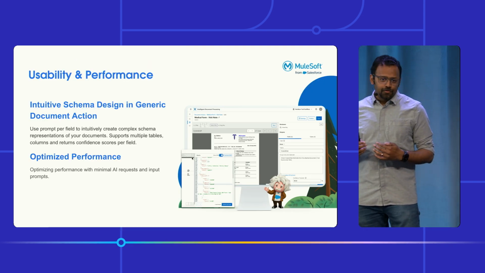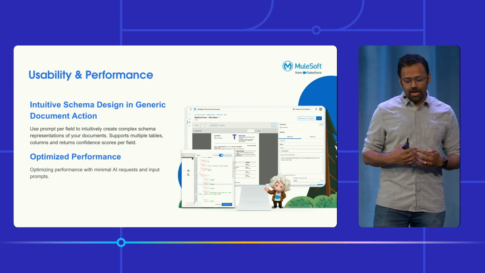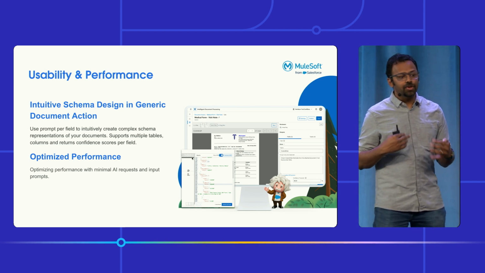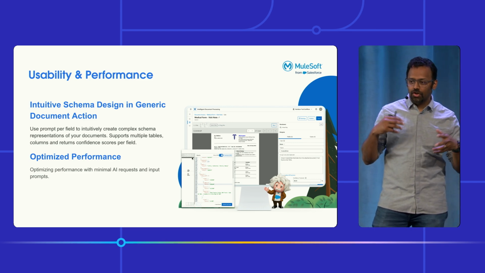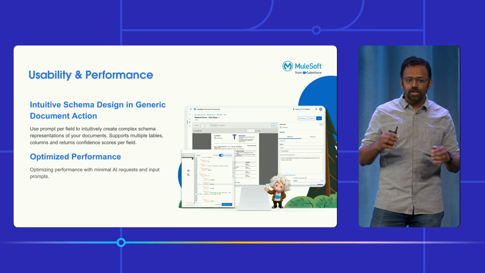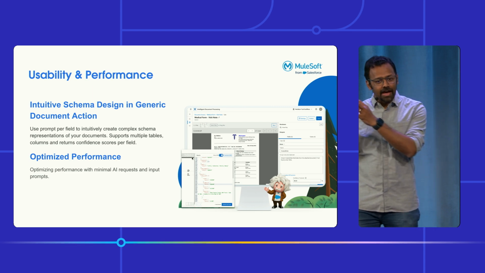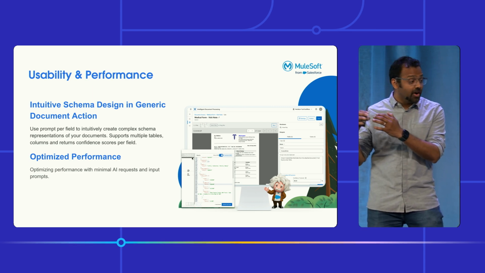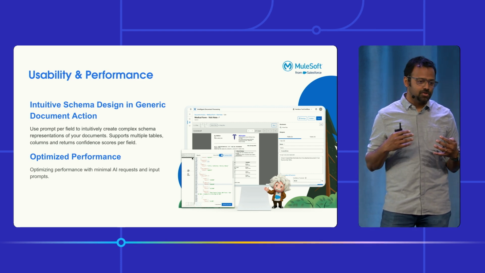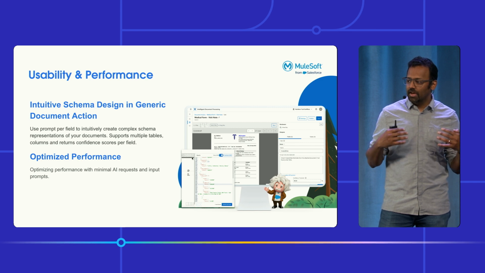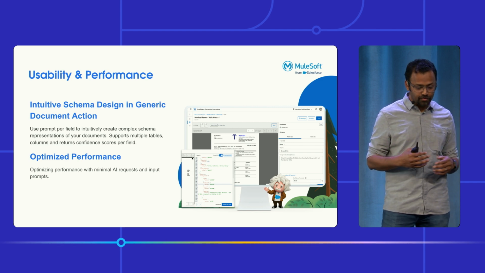So what we're trying to achieve with this is to have a much more intuitive experience for you to design that configuration. So in the demo, you saw that you could load up a document, look at what's the information in it, and also prompt and provide your fields and tables and the prompts around it. So that was very key for us to ensure that it's a very seamless and intuitive experience to build this configuration.